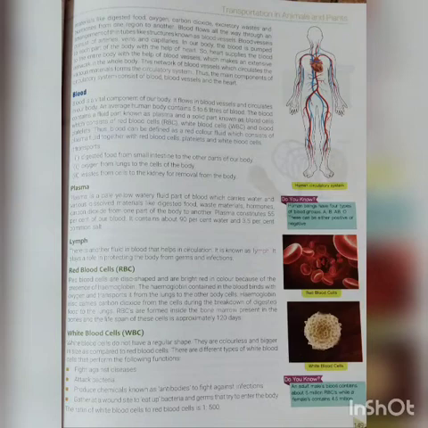Okay students, now blood flows all the way through some thin tubes which are called blood vessels. Now blood vessels are of three types. One is arteries, the second is veins, and the third is capillaries, students.